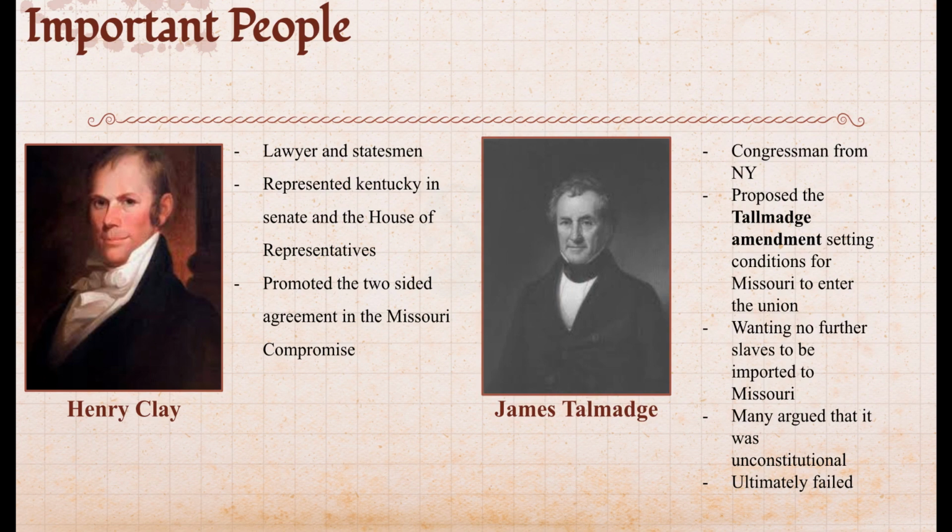James Talmadge was a congressman from New York. He promoted the Talmadge Amendment, which said for Missouri to be admitted as a state, there must be no further slaves imported to Missouri, and all children who were born into slavery after Missouri was added as a state would be free. It was heavily opposed, and some deemed it unconstitutional because it put restrictions on the condition of states entering the Union. Opposition also argued that it was Missouri's right, not Congress's, to decide to allow slavery or not. The Talmadge Amendment ultimately failed.